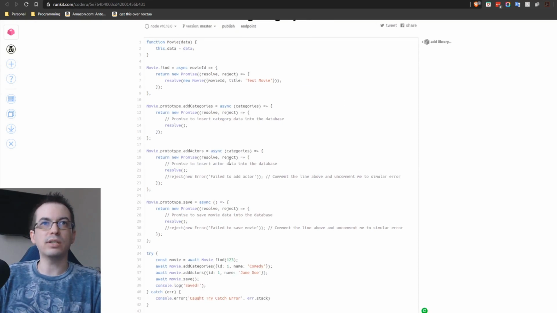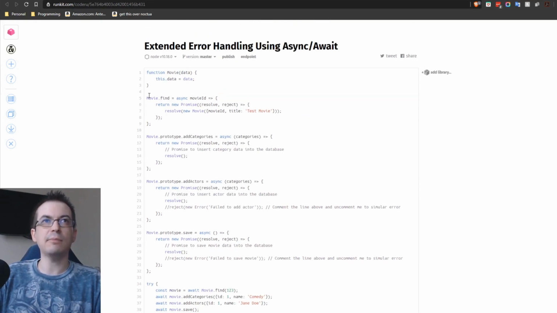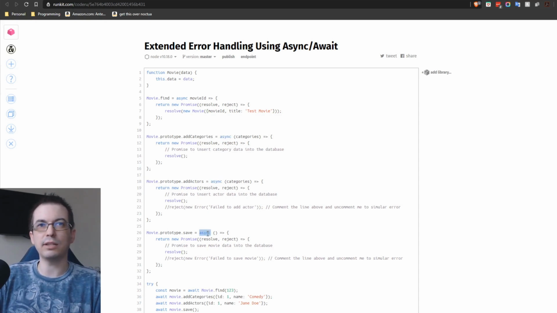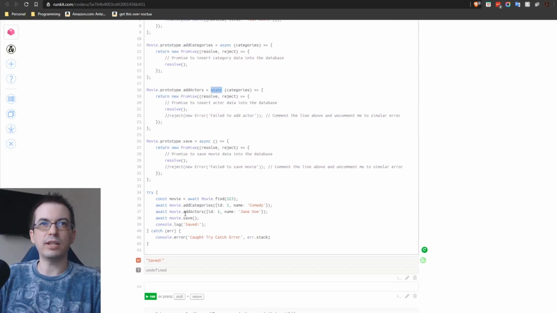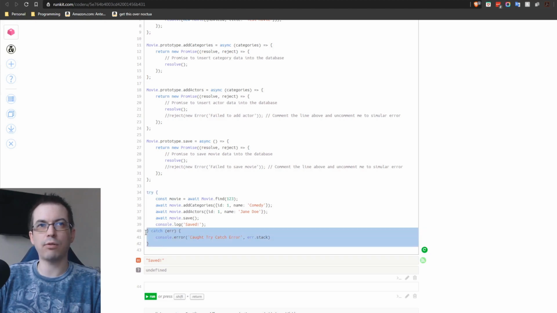As you can see here, I have the same movie declarations, but what I did is I added async in front of all these. Basically it says, if the return value is not a promise, it'll automatically wrap it in a promise. If we take a look at the code, we have one try catch here.